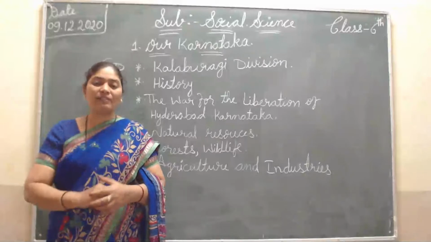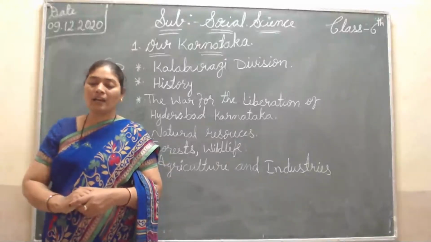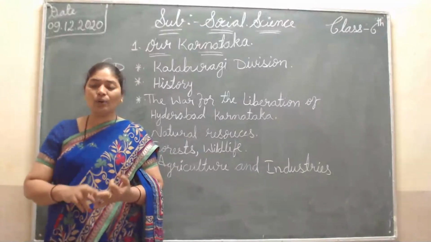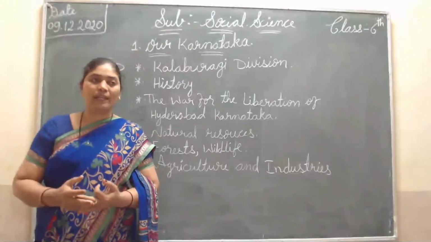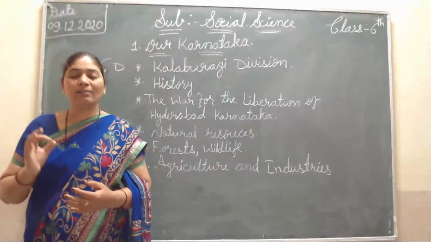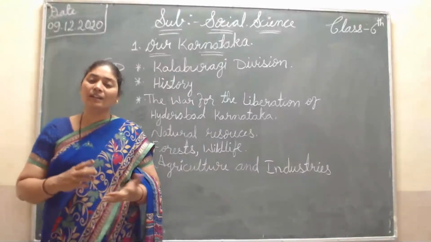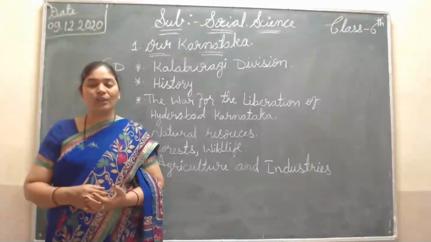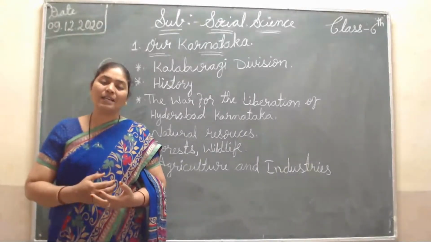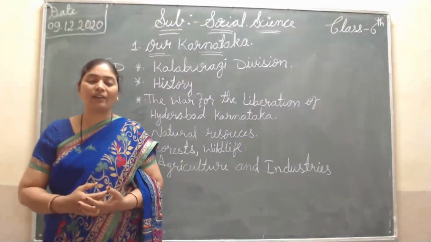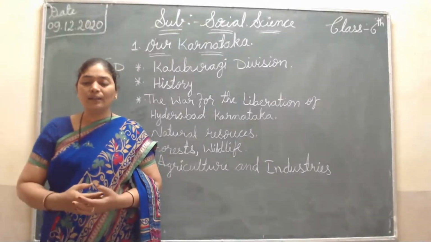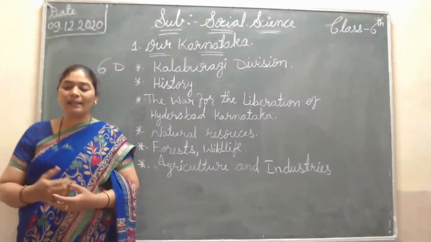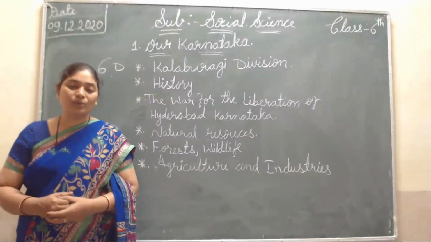Tungabhadra Dam is also very famous. The minerals available in this division are silver, silica, and gold. When we think of gold mines, two places come to mind: Hatti and Kolar. In Raichur, in the Kalaburagi division, Raichur district has a gold mine. Iron, limestone, and manganese are also found here in large amounts.